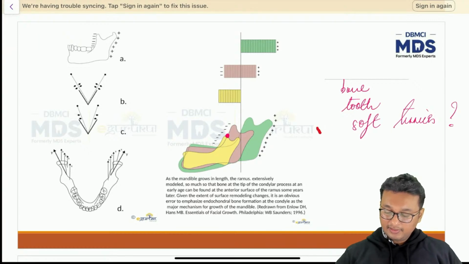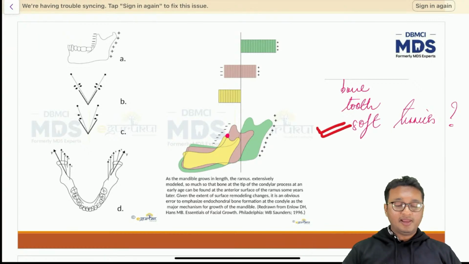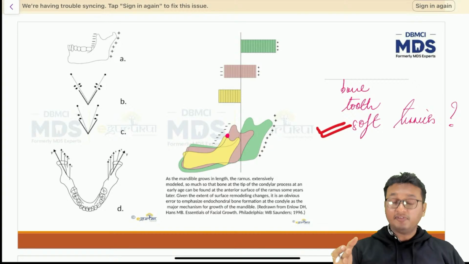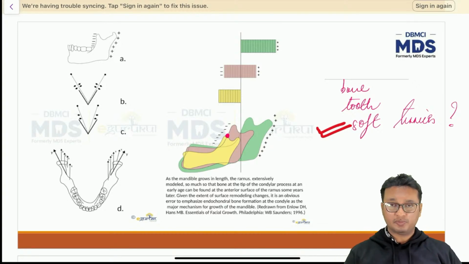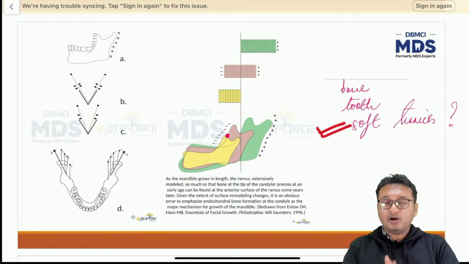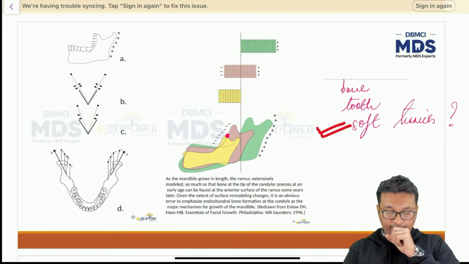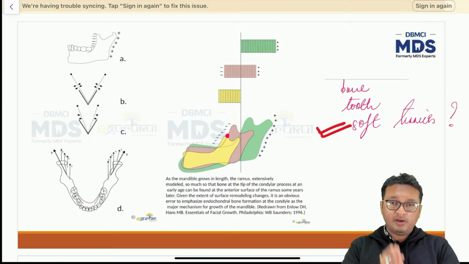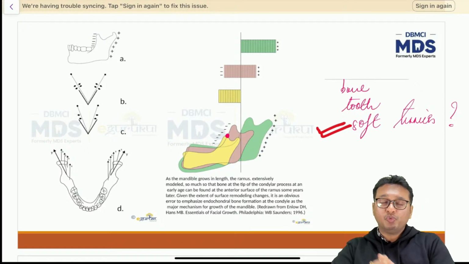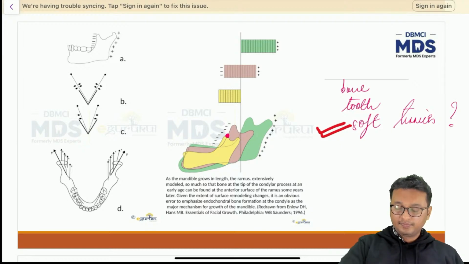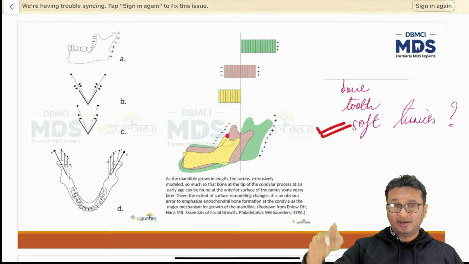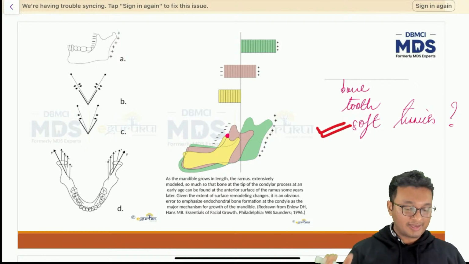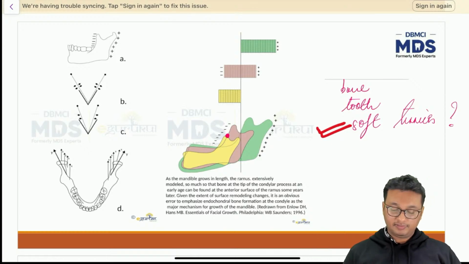So the correct answer will be the soft tissues. The pin will be exposed in the soft tissue. Why? Because the anterior surface of the ramus of the mandible has undergone significant bone resorption. The part of the mandible which was at one point of time along the posterior surface has now become the anterior surface, and the anterior surface which was earlier has now been converted into soft tissues. So you are correct, the pin will be exposed in the soft tissues, right?